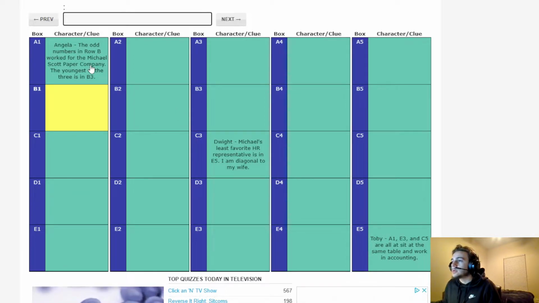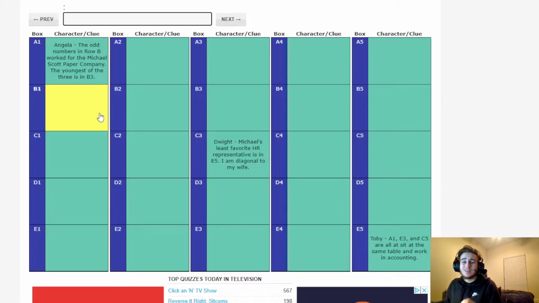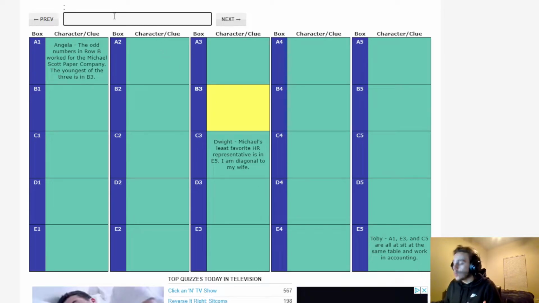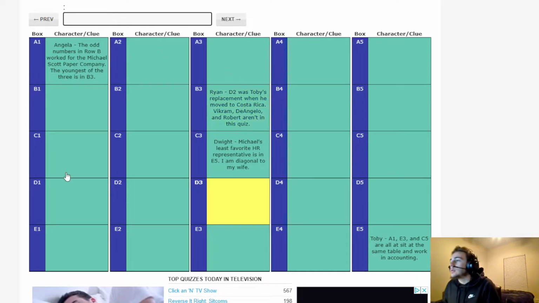The odd numbers in row B worked for the Michael Scott Paper Company. The youngest of the three is in B3. Okay, so the people that worked for the infamous Michael Scott Paper Company: Michael Scott, Pam, Ryan. And Ryan Howard was the youngest employee, so he's in B3. We don't know which one is Michael and Pam yet.